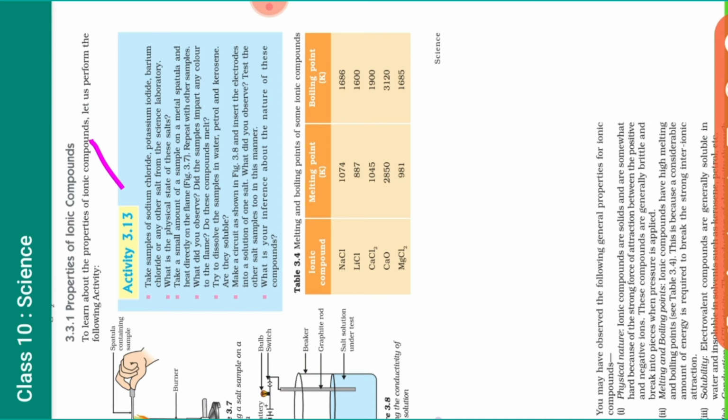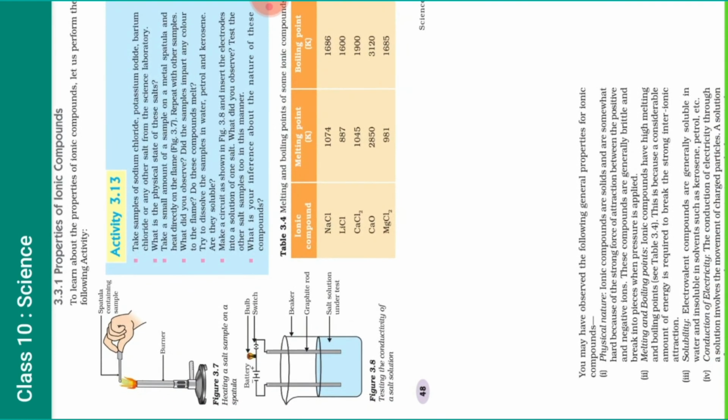What is the physical state of these salts? Take a small quantity of sample on a metal spatula and heat directly on the flame. Repeat with the other samples. What did you observe? Did the sample impart any color to the flame? Do these compounds melt, or dissolve in water, petrol, kerosene oil? Make a circuit, insert the electrodes, and find out all these things. So students, before doing this activity we should know about the physical properties of these ionic compounds.